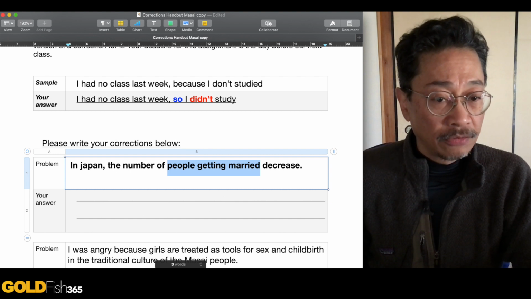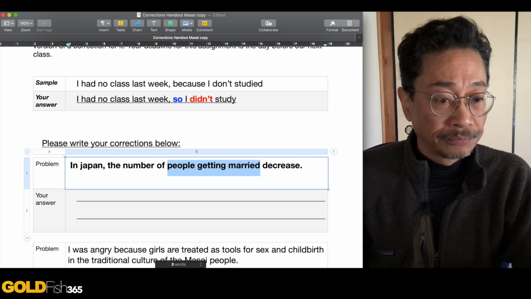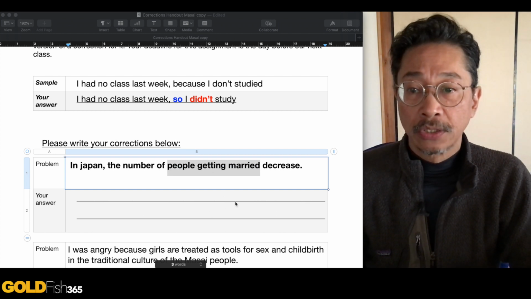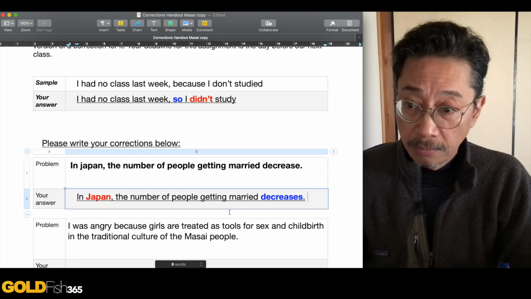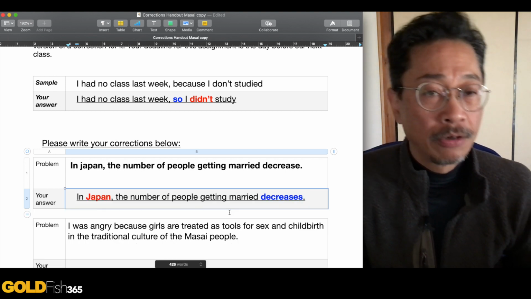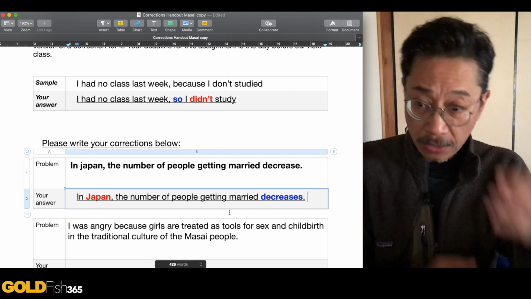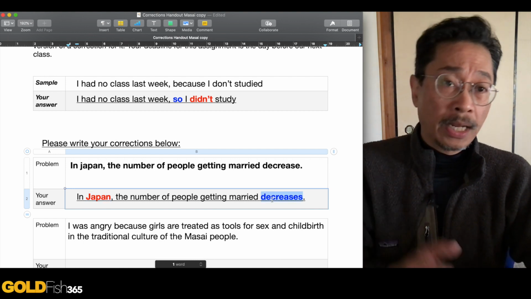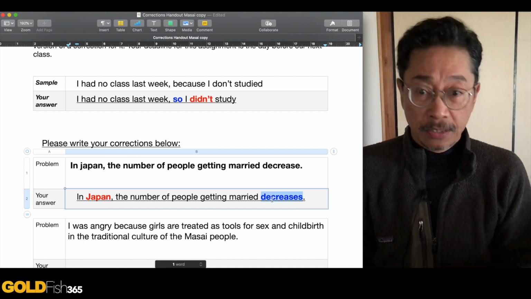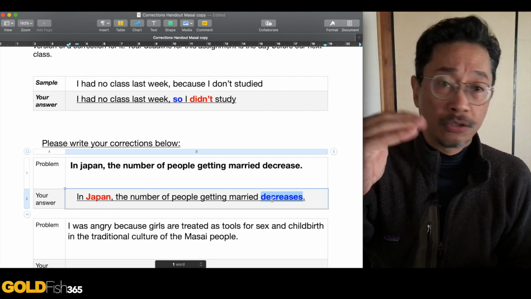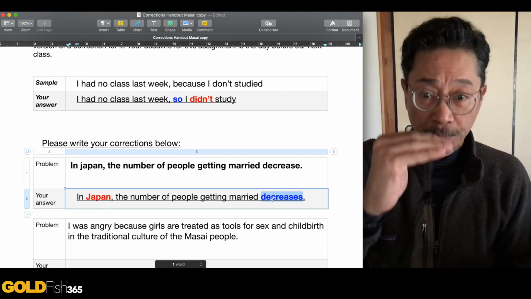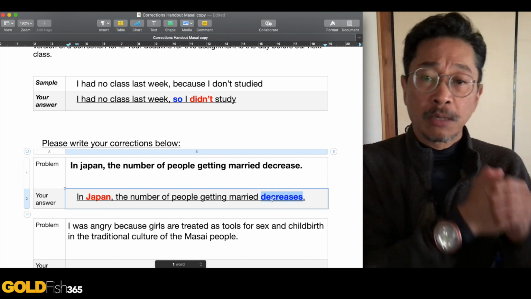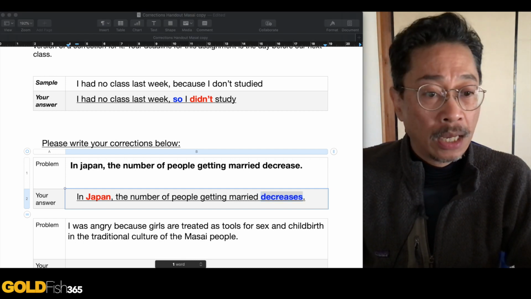And if that's the case, here, let me get the corrected form for you, sorry. If that's the case, then the actual correction should look like this, okay? "In Japan, the number of people getting married decreases," okay, because it's it. So number one, don't forget, it's a country, so it's a name, so it should be capital J. But this is what I call a basic mistake. And if you make that basic mistake, your grade is going to drop. Now, I'm not just going to correct it, I'm going to drop your grade. So start looking for the problems with subject, verb, object, and make sure that you take them out before you submit. Okay, now let's look at the next one.